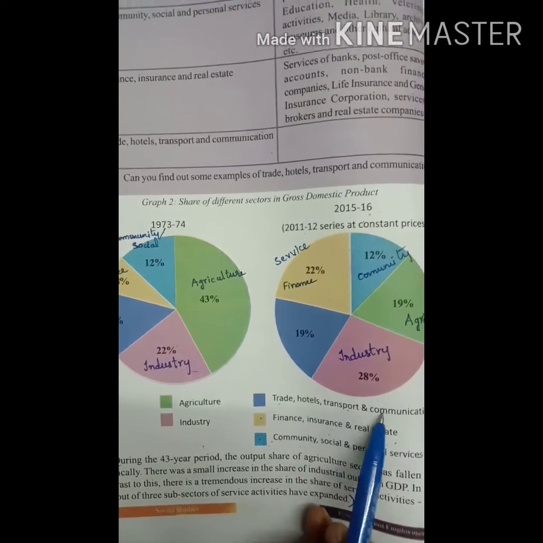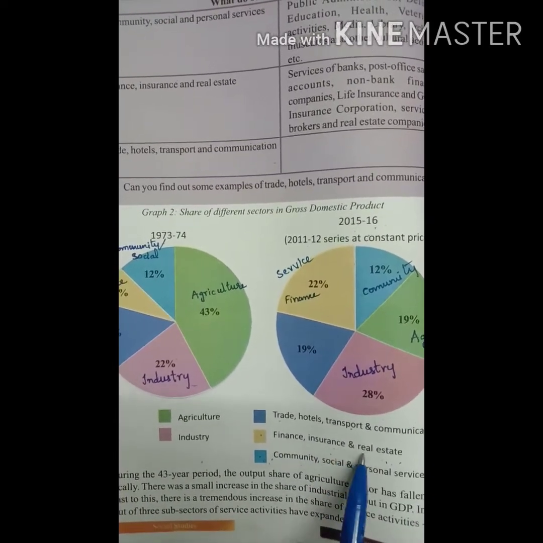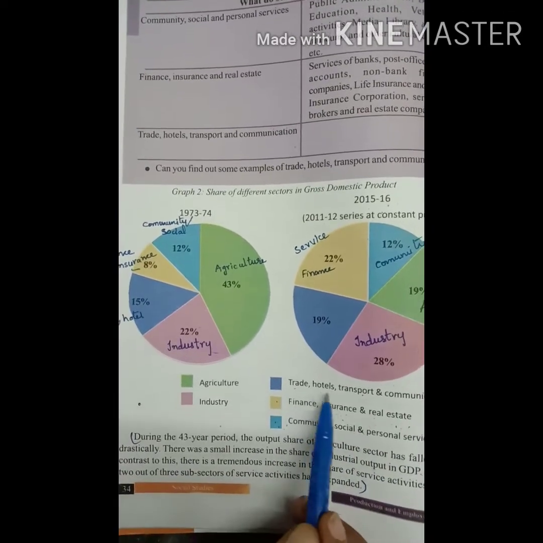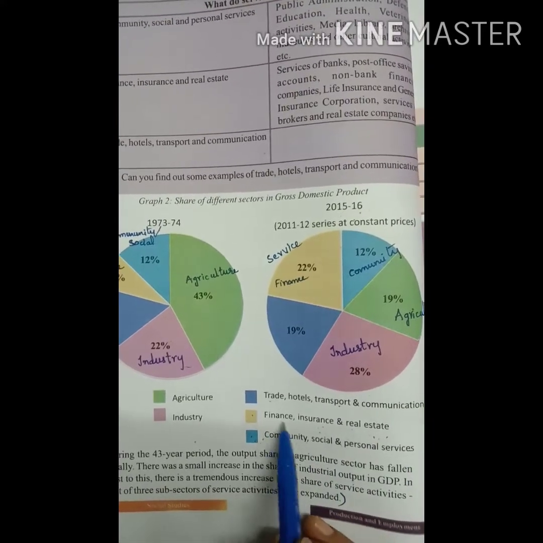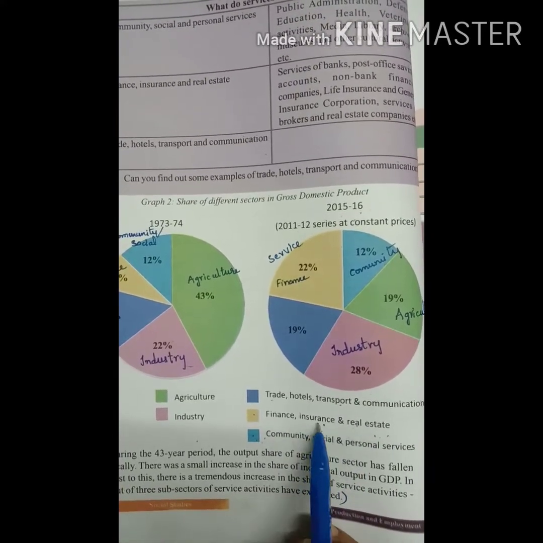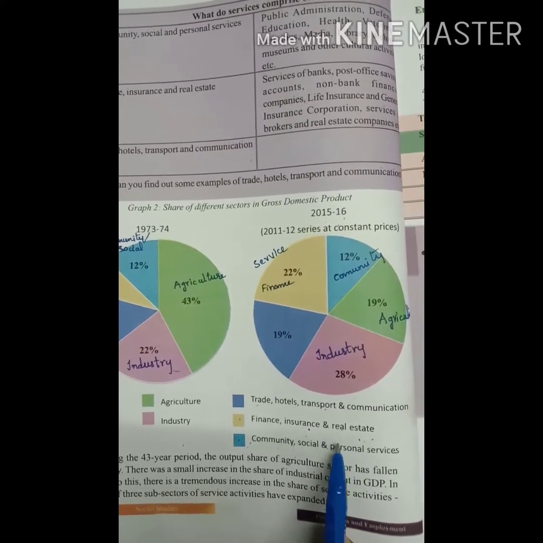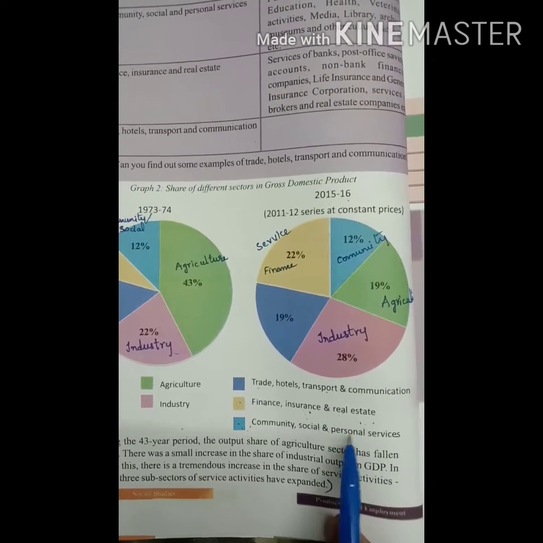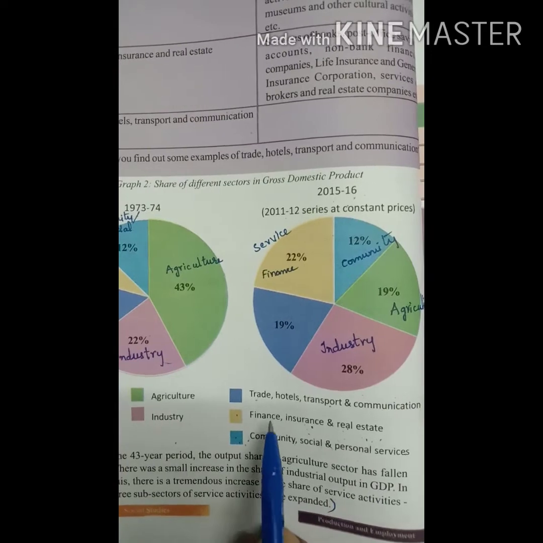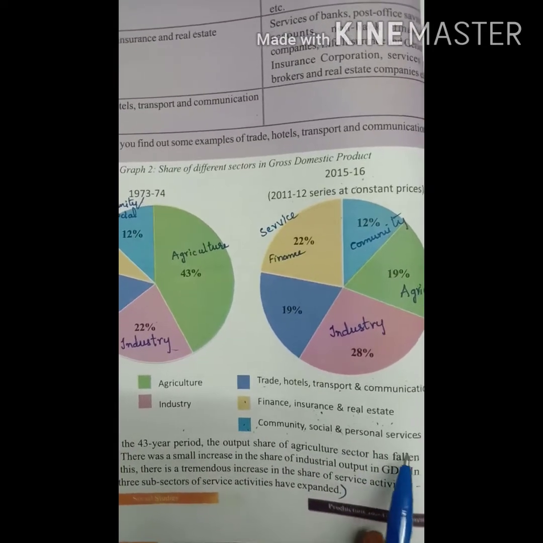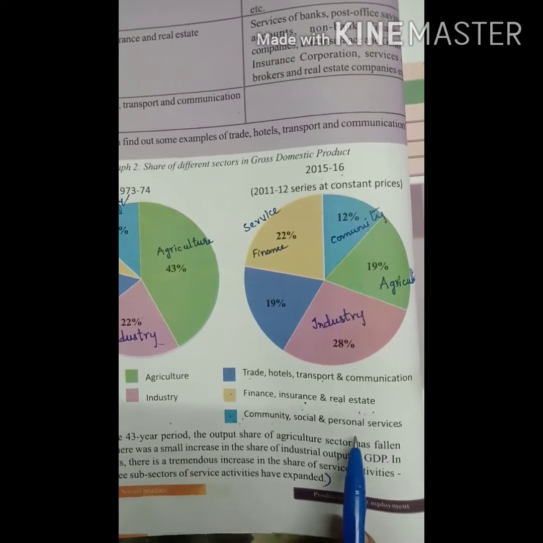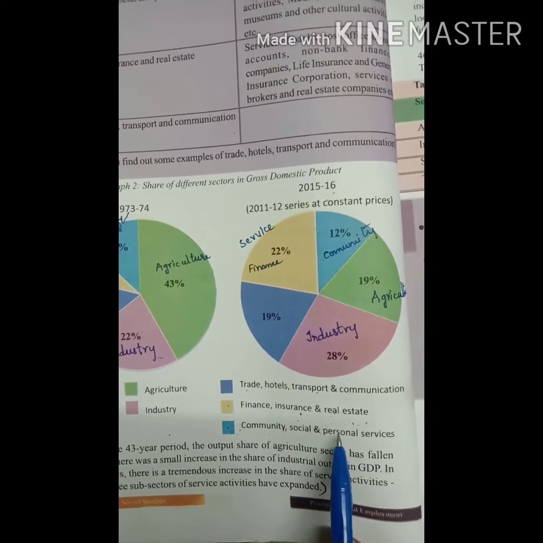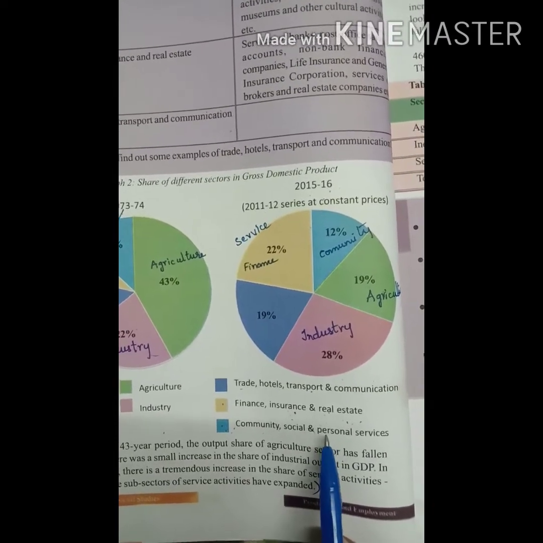Trade, hotel, transport and communications; finance, insurance and real estate; community, social and personal services. Finance, insurance and real estate belongs to services of banks and post offices, savings accounts, non-bank services, life insurance and so on. Next, community and social personal services belong to public administration, defense, education, health, media, library, museum and other cultural activities, etc.